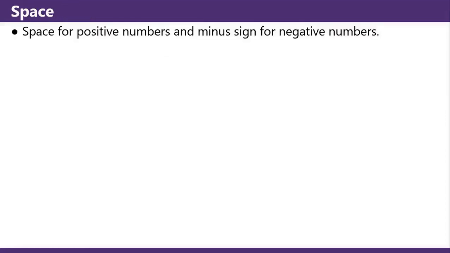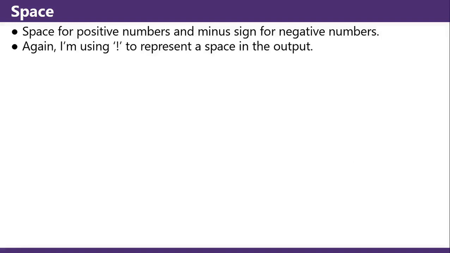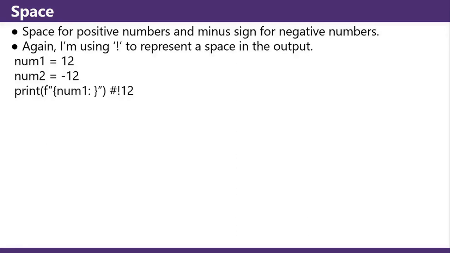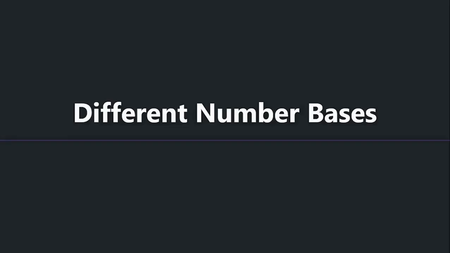Space: a space for positive numbers and a minus sign for negative numbers. Again, I'm using bang to represent a space in the output. Num1 equals 12, num2 equals negative 12. Print out with the space, and it left fills the positive number with a space, and then it's just a negative sign for the negative number.